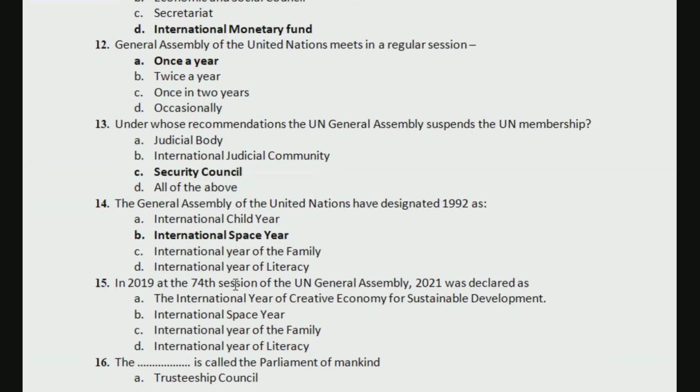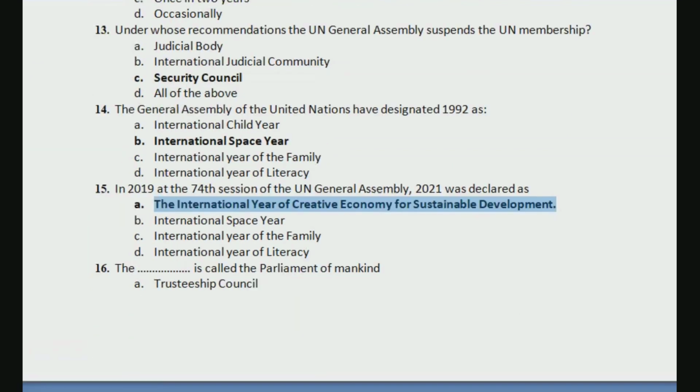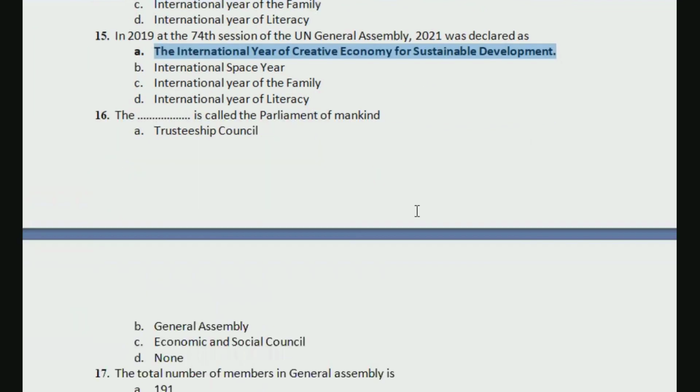Now next question is, in 2019 at the 74th session of UN General Assembly, 2021 was declared as. This is the question that I framed after seeing this question. So it is the first option, International Year of Creative Economy for Sustainable Development. So rather than remembering this one, this becomes more relevant. And if you are preparing for NET 2022, maybe you can wait for what it is that UN General Assembly will declare 2022 as, right? That part becomes important.